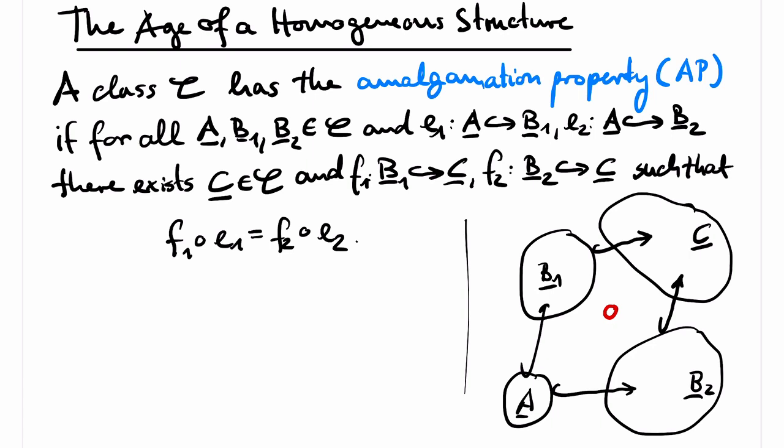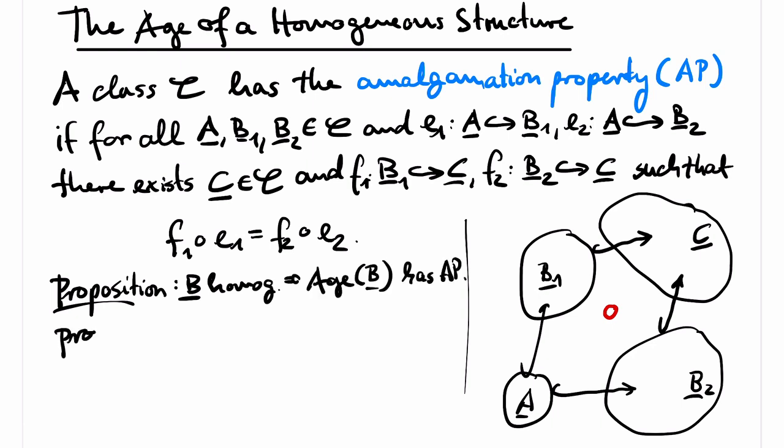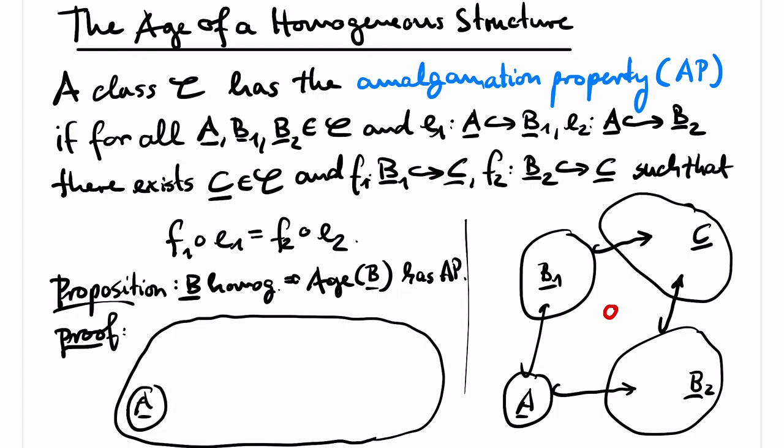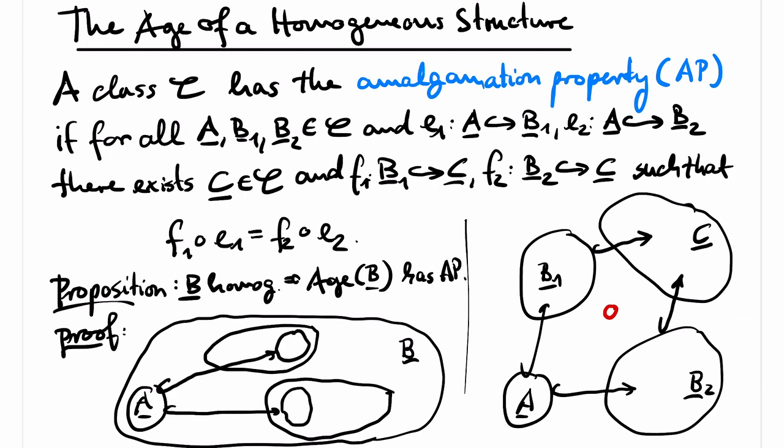It's quite easy to see that the age of a homogeneous structure has the amalgamation property. I will give a short proof by drawing a diagram. If we have A, B1, B2, then they are isomorphic to substructures of B, so I will draw them as substructures of B. So I have a structure A, which embeds into both B1 and B2. We can then go from the copy of A in B1 back to A, and from there we can go to the copy of A in B2 and obtain an isomorphism between finite substructures of B. By the homogeneity of B, this isomorphism can be extended to an automorphism of B.